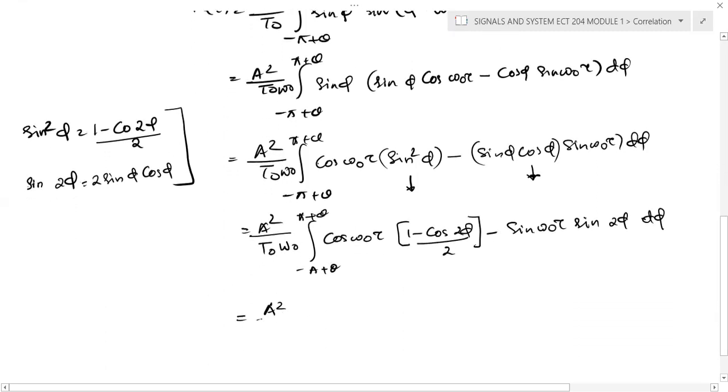Now we'll get A square by this t0 into omega 0, and here also 1 by 2. You can take this 2 outside, and t0 into omega 0 is 2 pi.